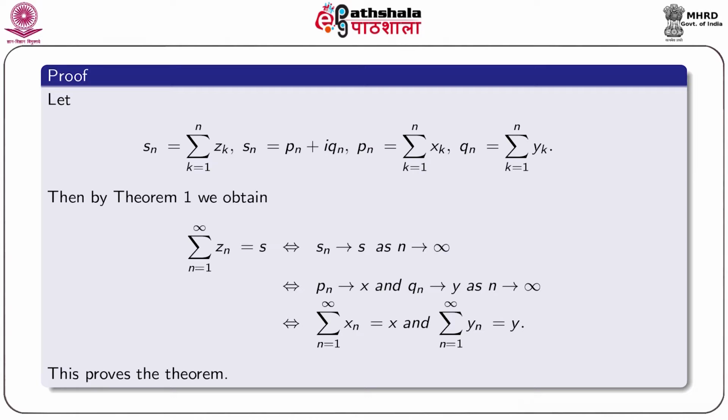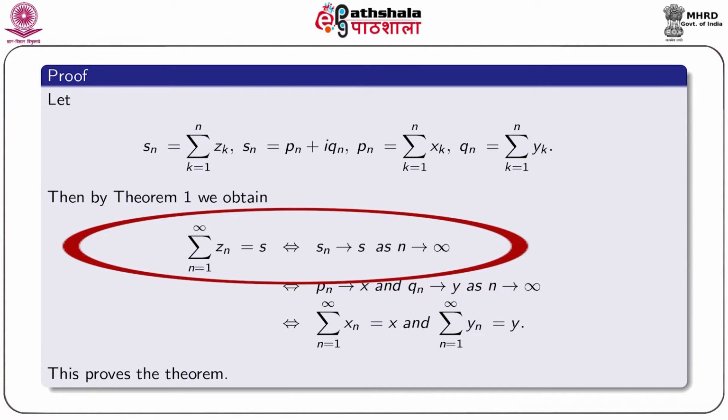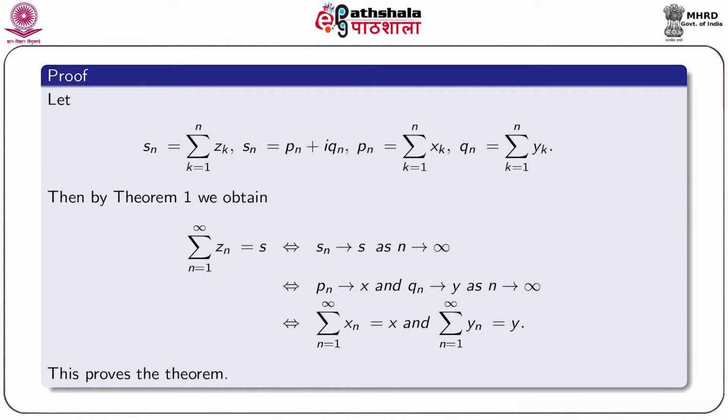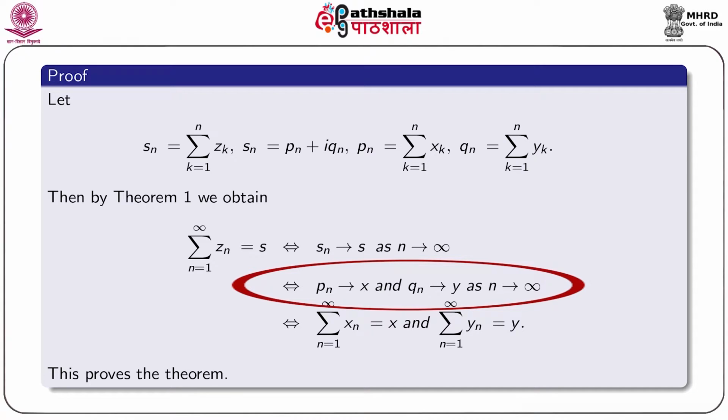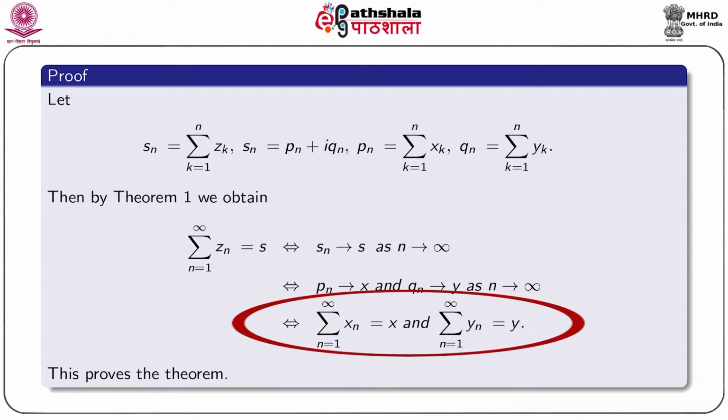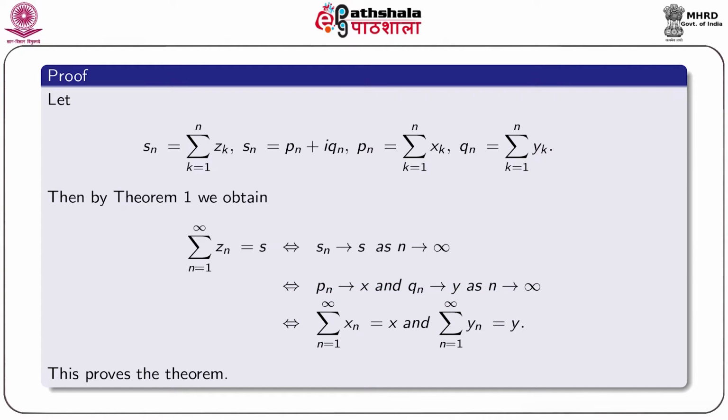Then by theorem 1 we obtain summation n equal to 1 to infinity Zn equal to S if and only if Sn tending to S as n tending to infinity, if and only if Pn tending to x and Qn tending to y as n tending to infinity, if and only if summation n equal to 1 to infinity xn equal to x and summation n equal to 1 to infinity yn equal to y. This proves the result.